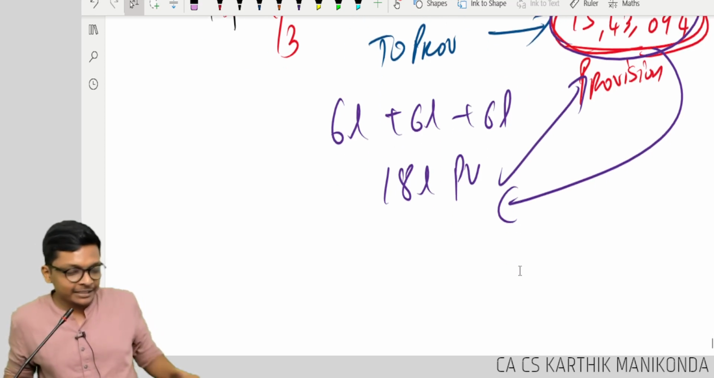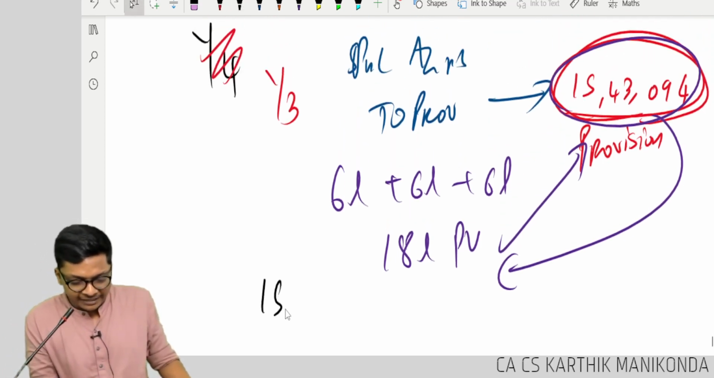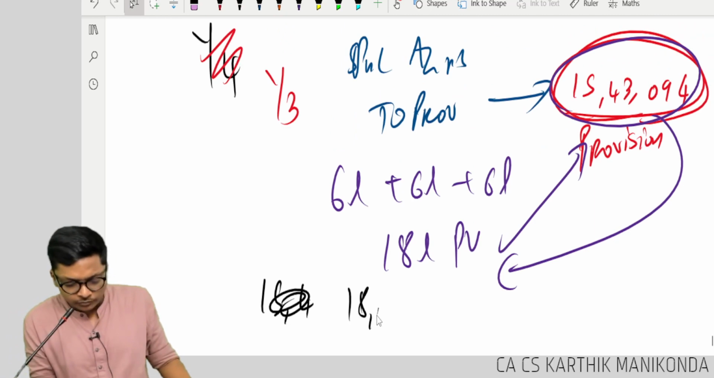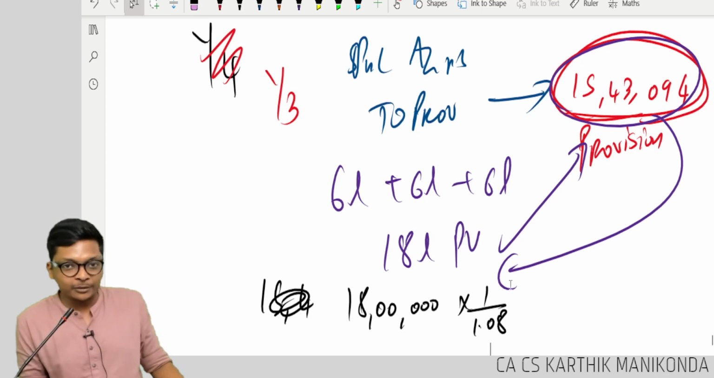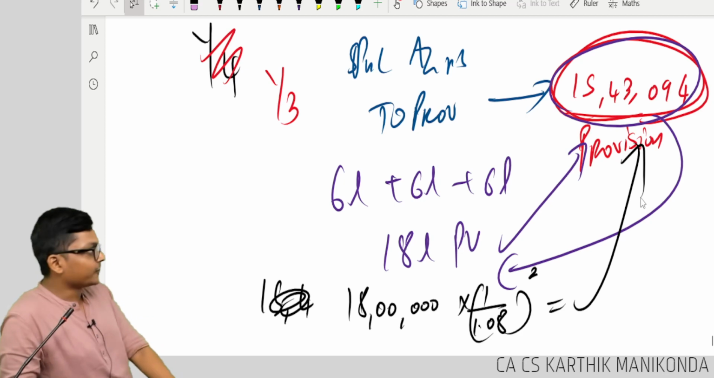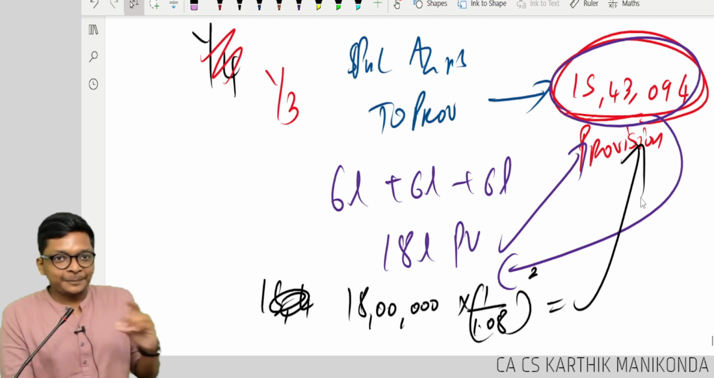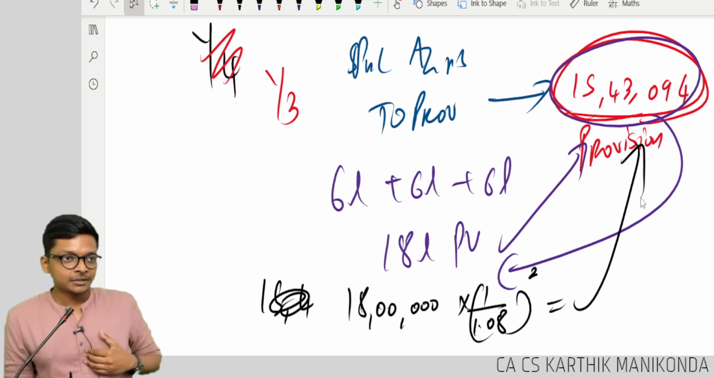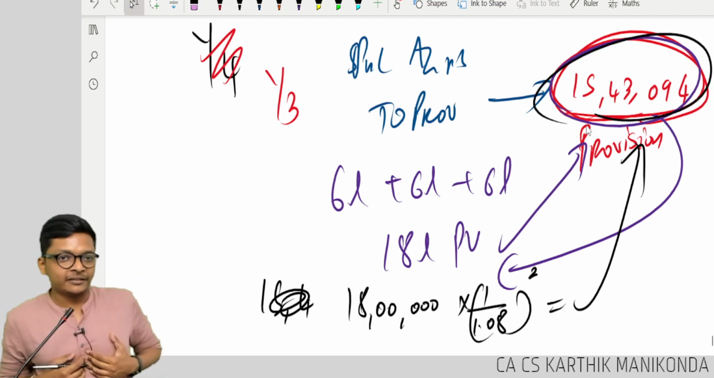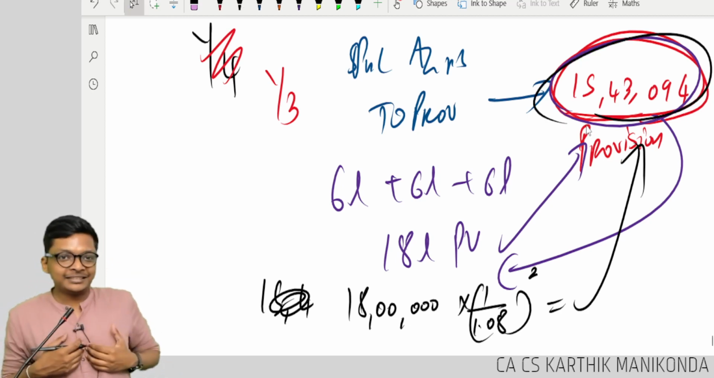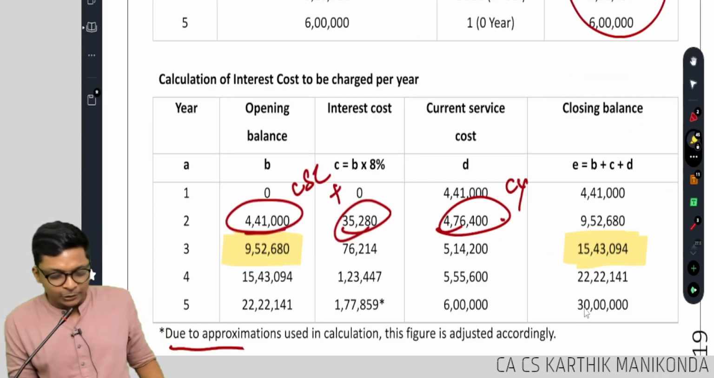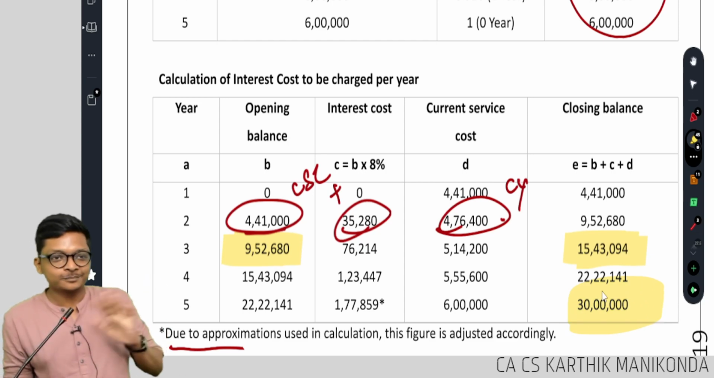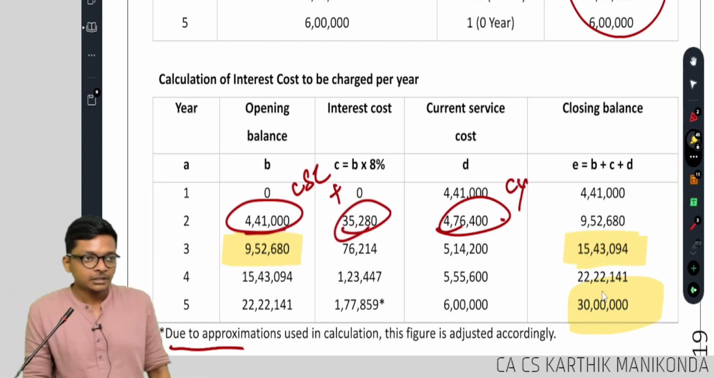Are you getting it? So now if I do 18 lakhs into 1 divided by 1.08 to the power of 2, how much are you getting? 15 lakh 43,094. That means table not needed, guys. Round off. 5-10 rupees difference, you leave it. Are you understanding? So I can cross check easily in exam. You don't have to wait till you go to 5th year, 30 lakhs coming up. Each year I can cross check.